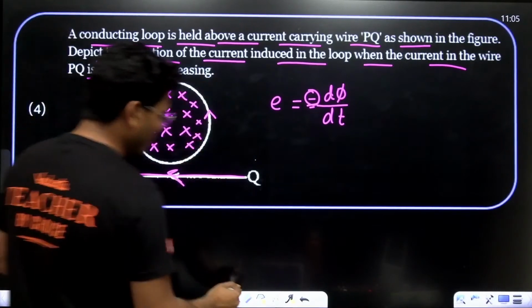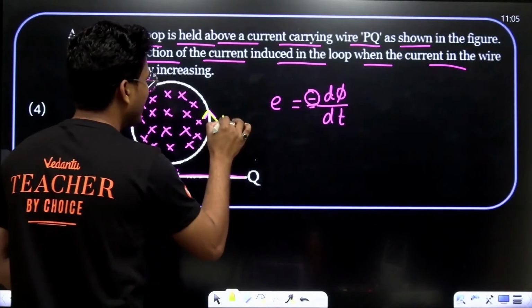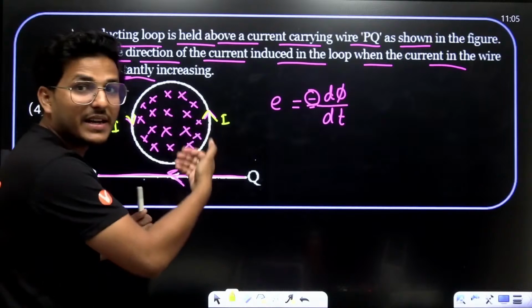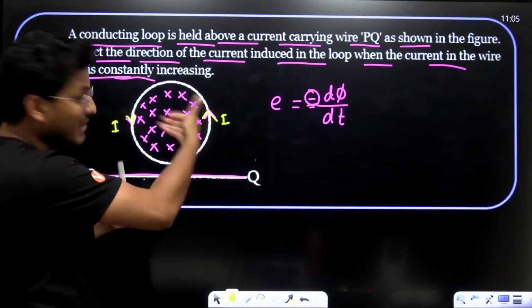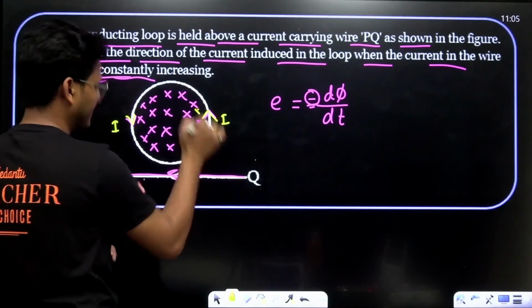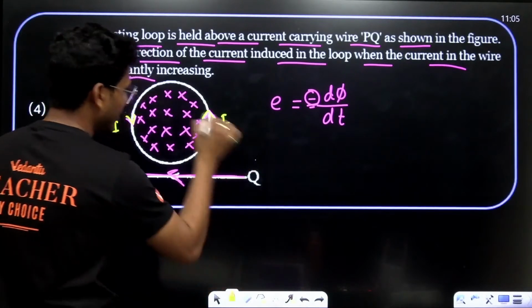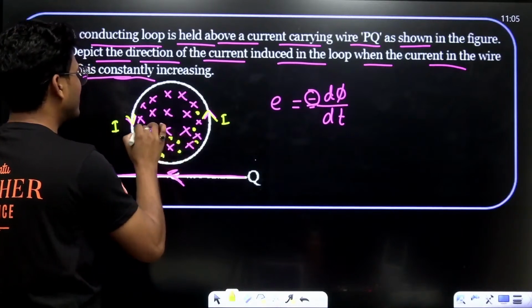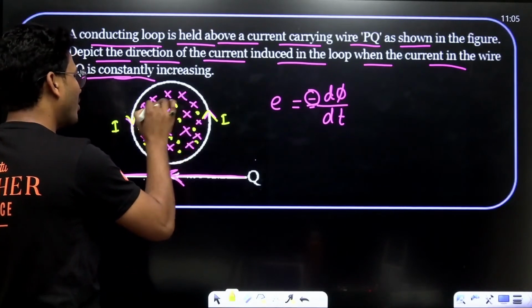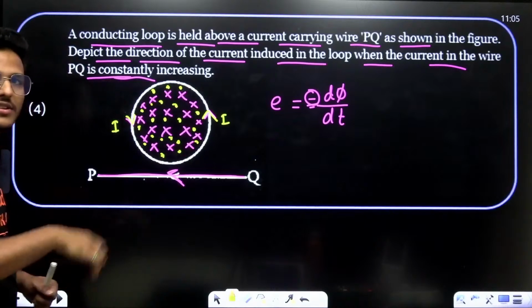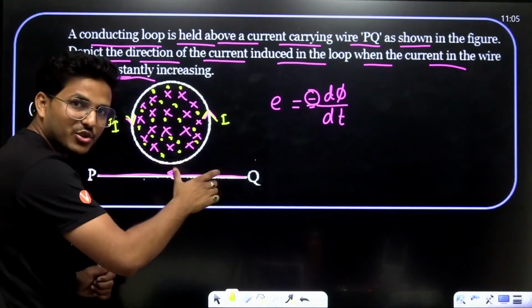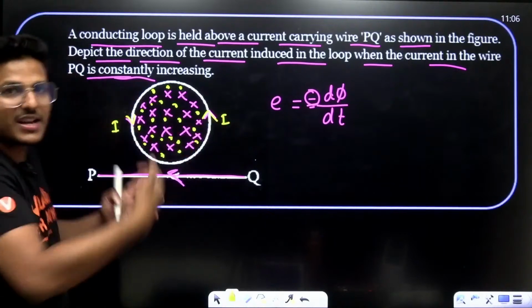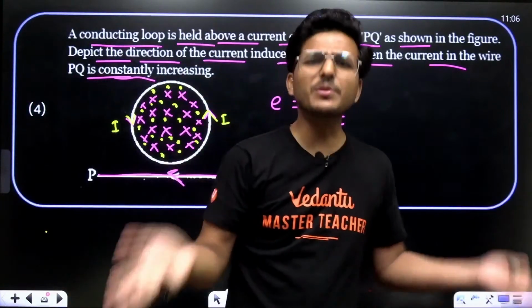This is the induced current. Due to this induced current, the magnetic field lines or magnetic flux are outward, which means they oppose the change. Magnetic flux due to this PQ is inside, but magnetic flux due to this induced current is outside. Both cancel each other, which means they oppose.